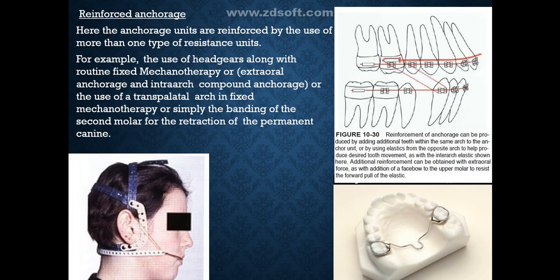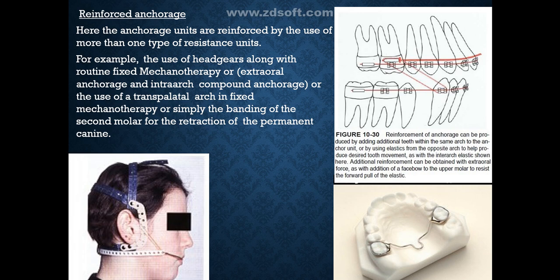What is reinforced anchorage? Here, the anchorage units are reinforced by the use of more than one type of resistance unit. For example, the use of headgears along with routine fixed mechanotherapy, or extraoral anchorage, or intra-arch compound anchorage, or use of a transpalatal arch in fixed mechanotherapy, or simply the banding of the second molar for retraction of the permanent canine. As you can see in the figure,